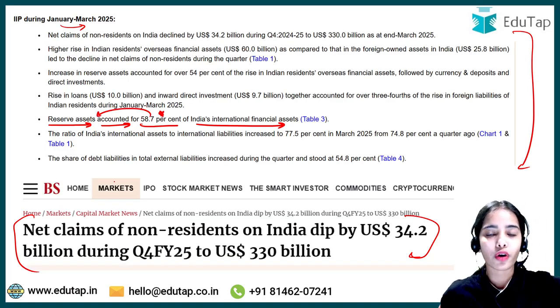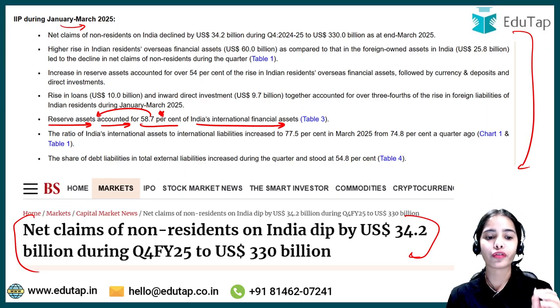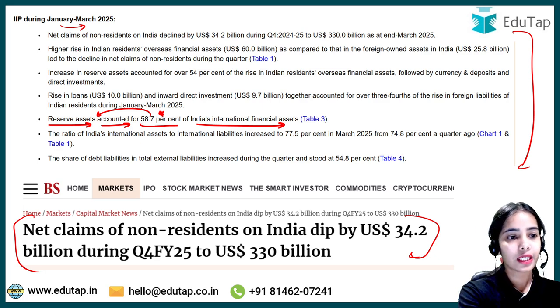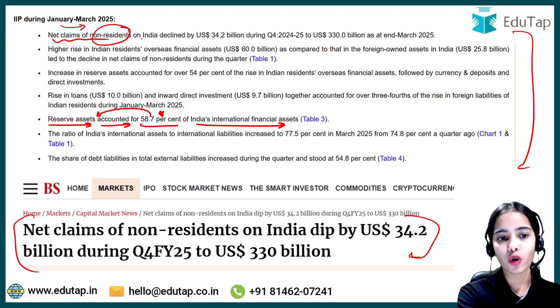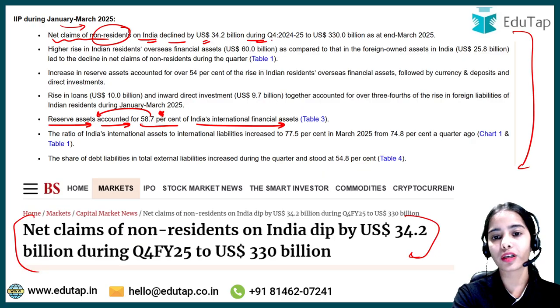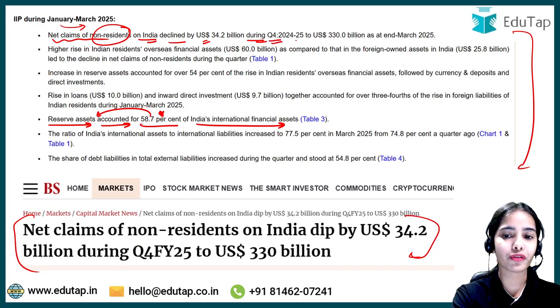Next, the net claims of non-residents on India declined by US $34.2 billion during quarter 4 of 2024-25 to US $330.0 billion as at the end of March 2025.